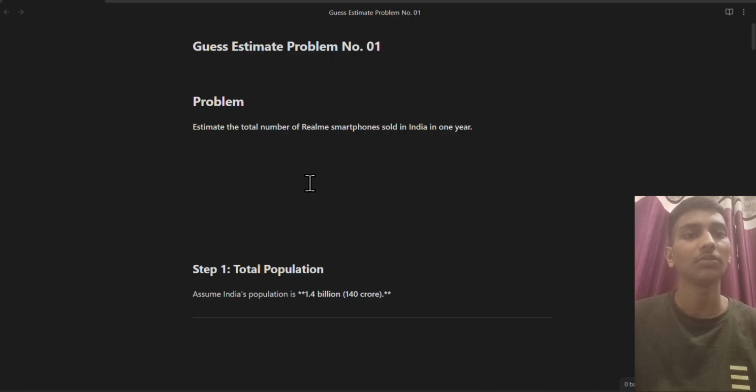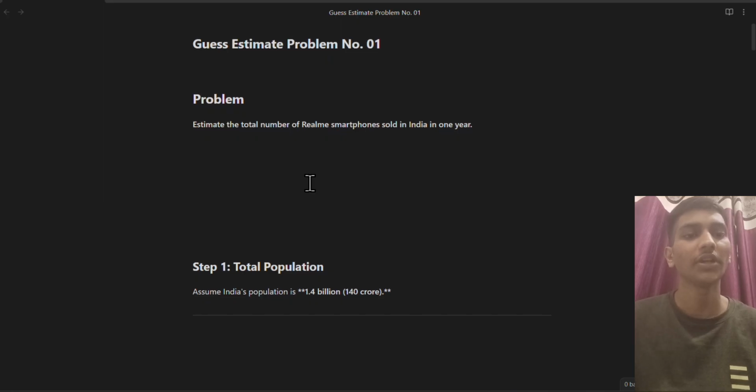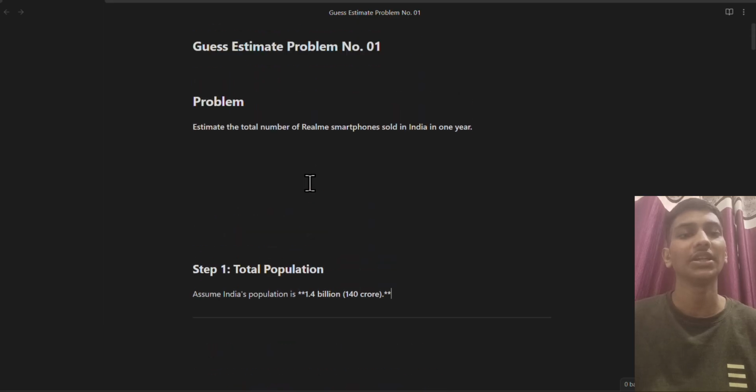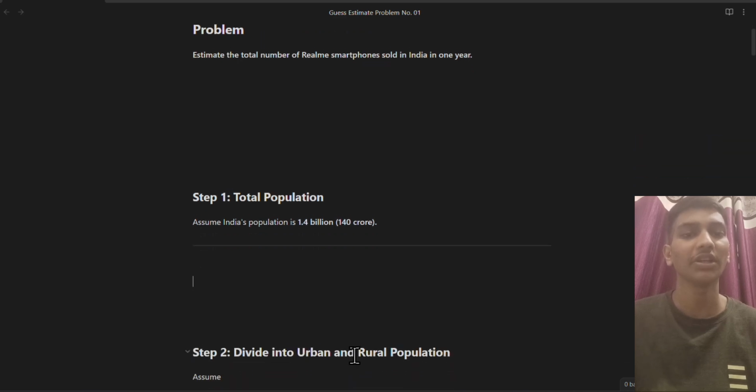So here, first of all, we have to find out how large the population is in our country. We can assume that the population of India is 1.4 billion, that is 140 crore. After figuring out the population, we have to find out how much of the population comes under the urban area and how much under the rural area.